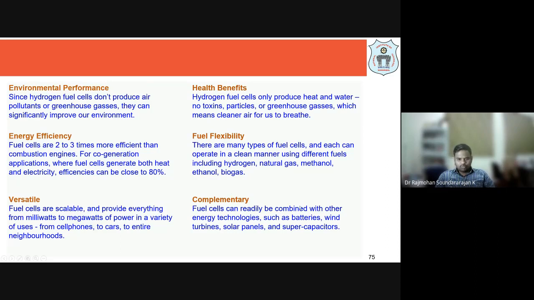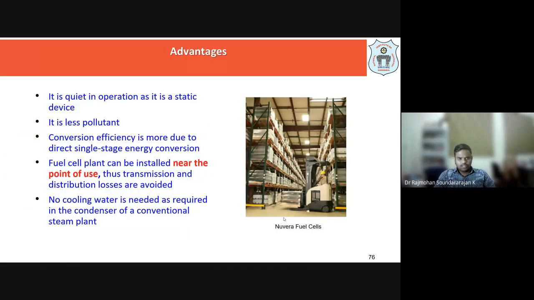And with respect to complementary, as I told, it can be used combined with any other energy technology such as batteries, wind turbines, solar panels, or supercapacitors. So wherever you produce energy, it can complement, where excess energy can be stored in the form of hydrogen and oxygen. The moment you need energy, it can run through the fuel cell and the energy can be produced. Okay, so these are some of the advantages.